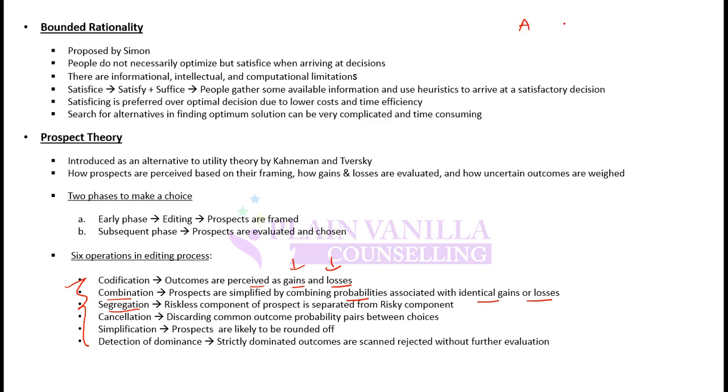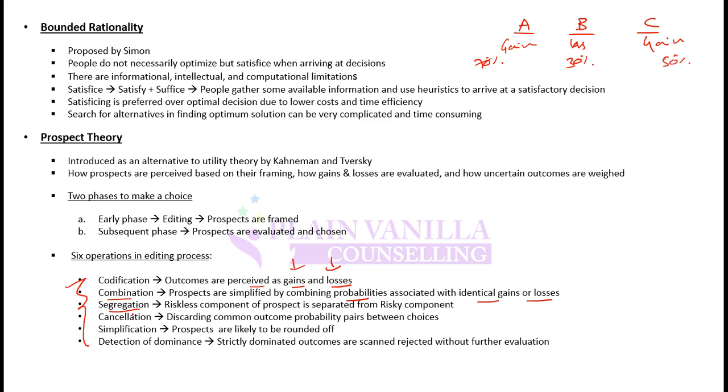So for example, if I had 3 outcomes, A, B and C, 3 opportunities or prospects, let's say 3 stocks or any assets, then the investor will first codify that this relates to gain, this relates to loss, this relates to gain. Then he will assign some probabilities, like a 70% probability of gain, a 30% probability of loss. Like if it is half full, then he will take it as gain and assign a probability. If it is half empty, he will take it as a loss and assign it a probability. 30% or let's say 50% probability.